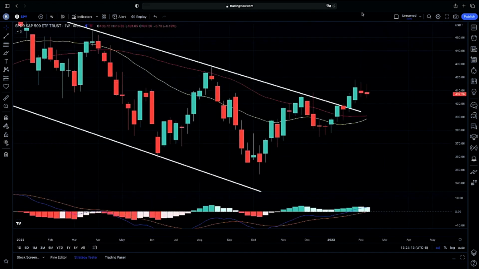Now, looking at our swing perspective here on the weekly chart, as you guys can see a couple weeks ago, again, mentioning that we did close above the upper end of our channel that we have been getting rejections from multiple times here. So again, multiple rejections, closing above the upper end of our channel, continued on with that strength.